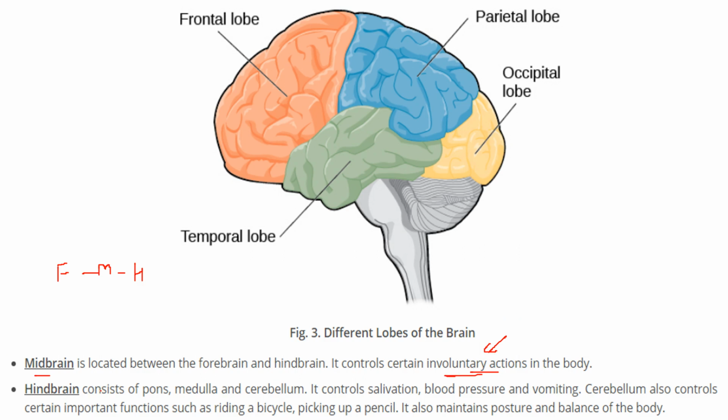Then the hindbrain consists of the pons, medulla, and cerebellum, and it controls salivation, blood pressure, and vomiting. You might have seen people vomiting when they are going on a height, like on a mountain road. The cerebellum also controls certain important actions such as riding a bicycle and picking up a pencil, and also maintains the posture and balance of the body. You might have seen people who are drunk, under the action of alcohol. They can't stand properly, they can't balance themselves. This is the part of the brain which is affected.